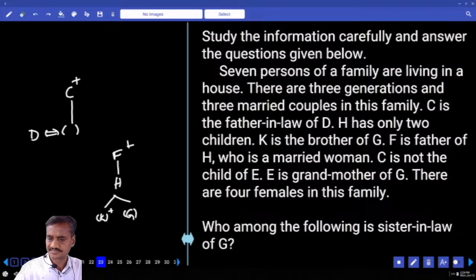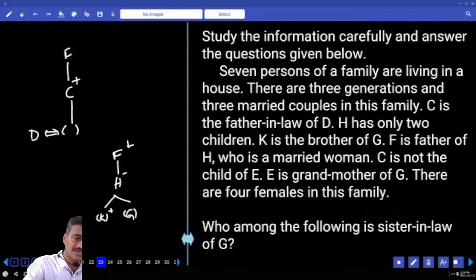Then H is a married woman, and C is not the child of E. As C is not the child of E, then E and F. Now C is here and H is here, isn't it? Then F must be this.